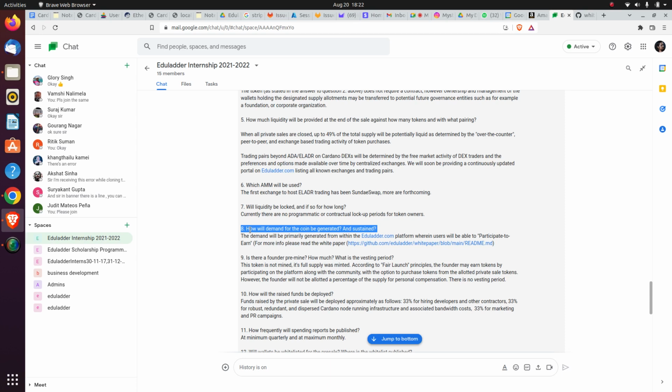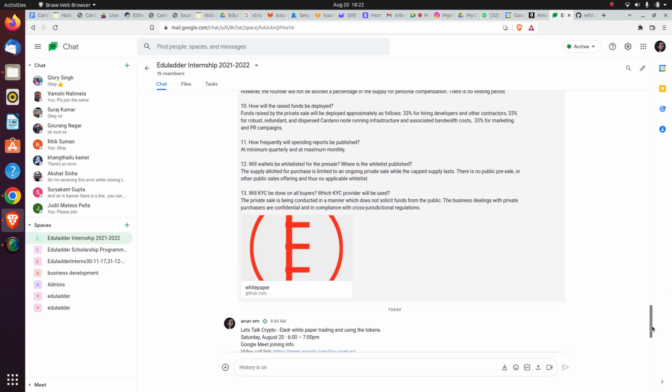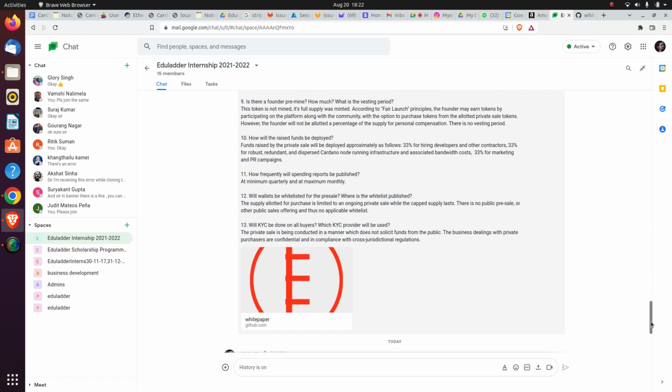33 percent is for running the Cardano node in an isolated environment, so that we can keep our treasury running and things like that. And 33 percent will be given to the marketing and PR campaign. This is the division of the fund distribution.